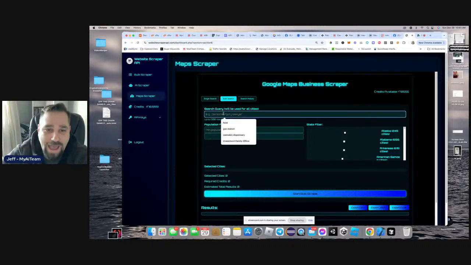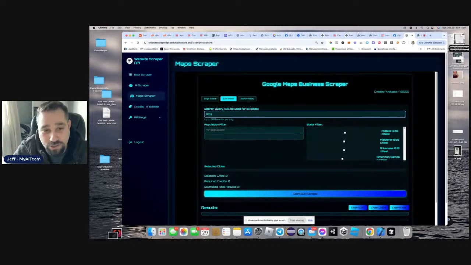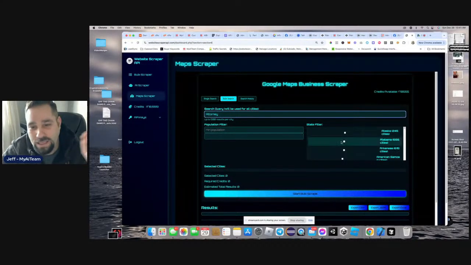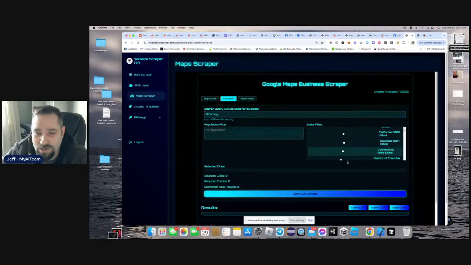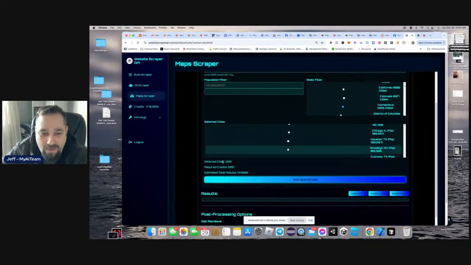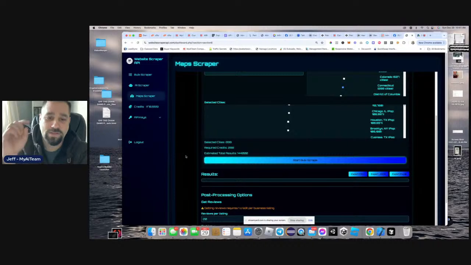So check this out. Let's just say I typed in attorneys, if I was trying to reach out to attorneys. And then I could come over here and there's all of these cities. Some of these have tons of cities. If I click on Connecticut, it's literally going to add every single Connecticut city. There's 288 cities in Connecticut.